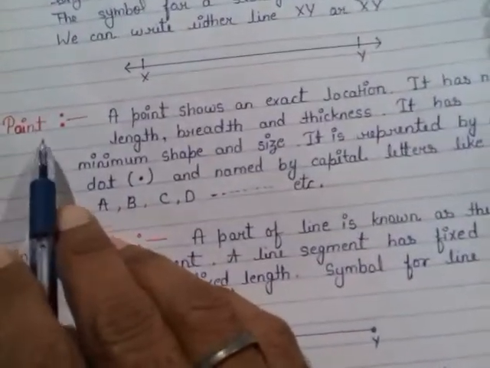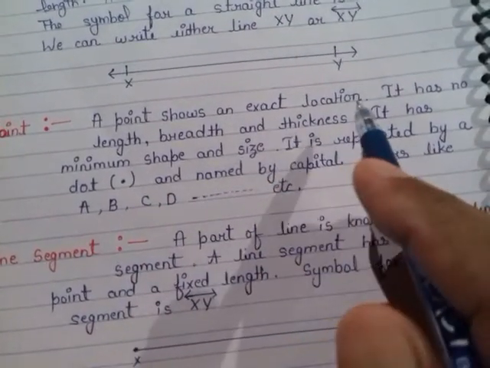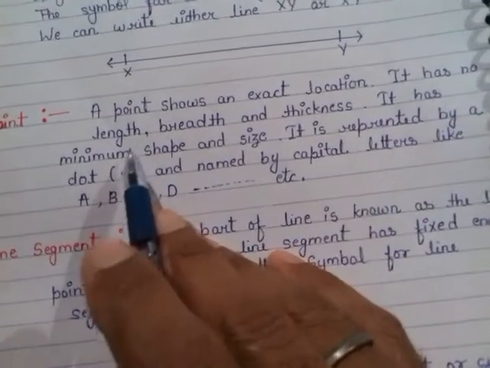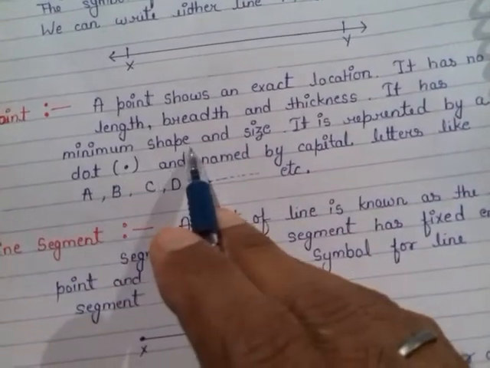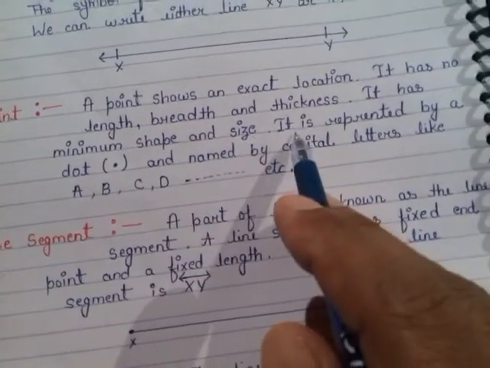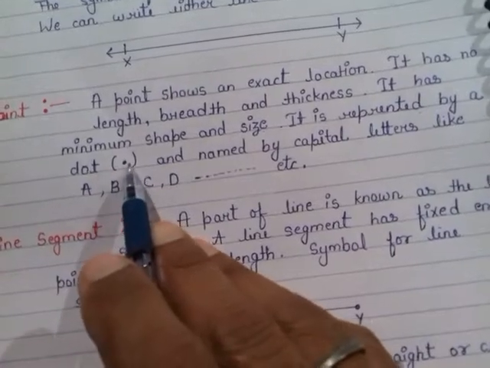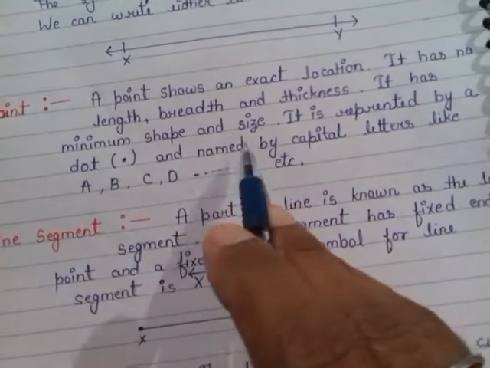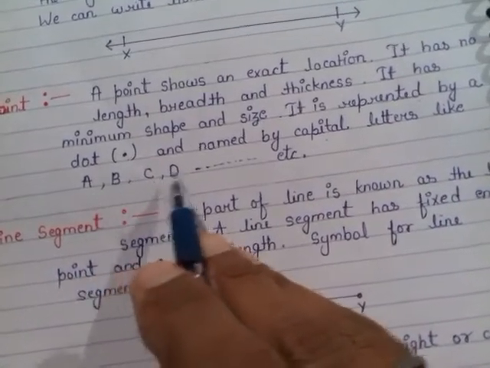What is a point? A point shows an exact location. It has no length, breadth and thickness. It has no shape and size. It is represented by a dot, and named by a capital letter like A, B, C, D, etc.